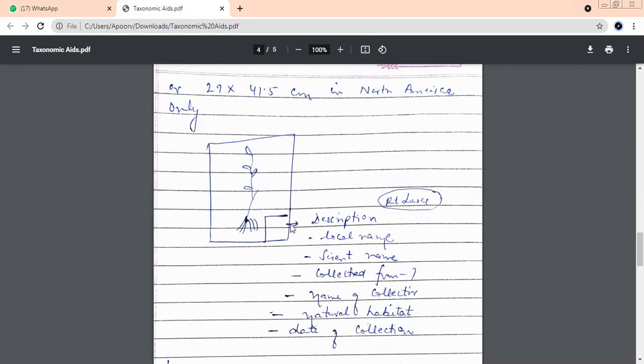So you can turn the pages of a herbarium file. And supposing you find a new species somewhere in your colony, you want to know more about it. So you can visit herbariums. There are places where you can turn the files, look at the plant, identify it, and get the detailed description about that plant.